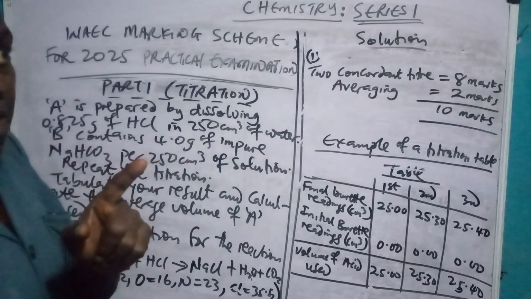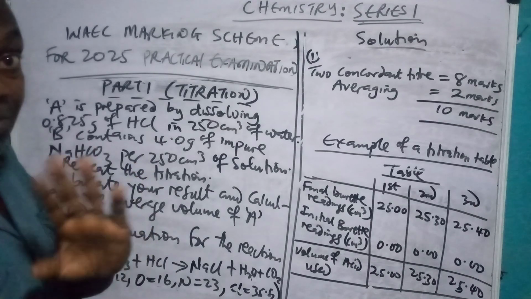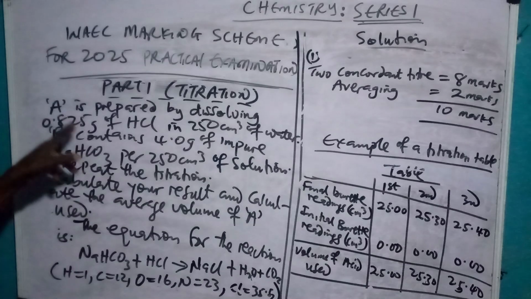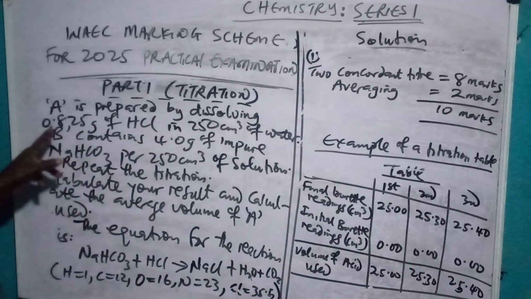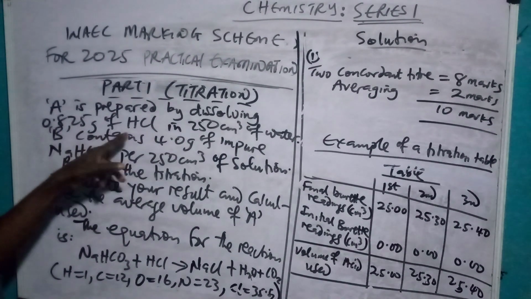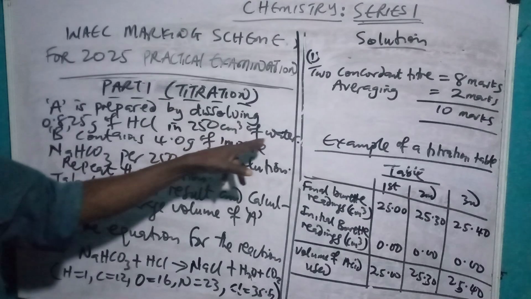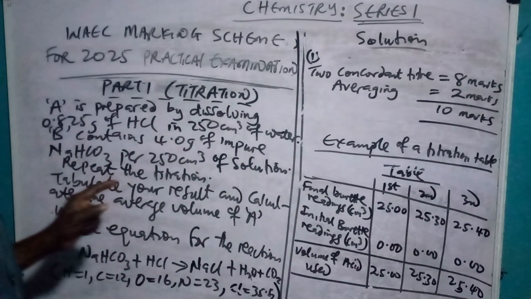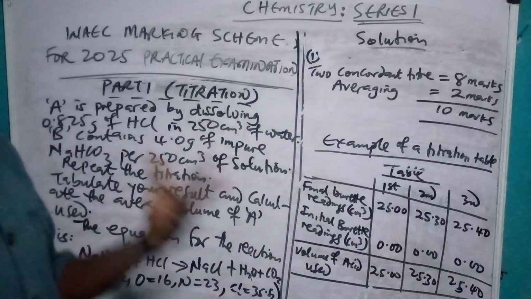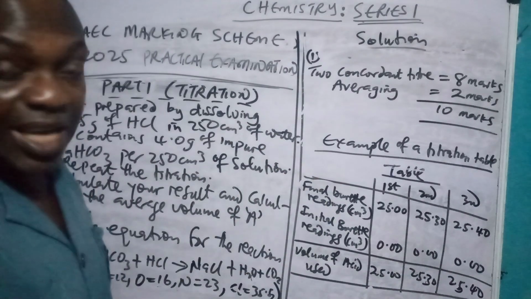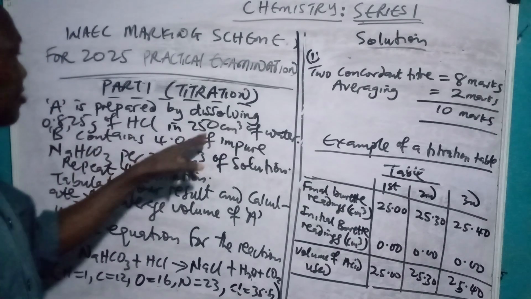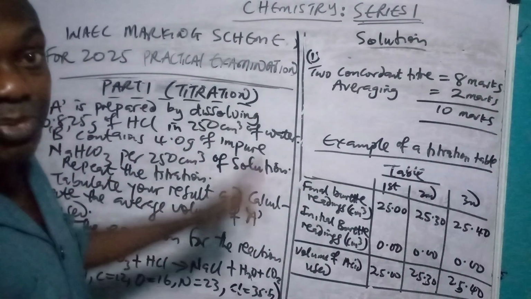So, this is the question you just did. A is prepared by dissolving 0.0825 gram of HCl in 250 cm cube of water. I told you in my previous video, once you have 250 cm cube, you cannot work with it. If you work with it, you lose marks unnecessarily. I'm going to clarify it again. You see, 250 cm cube, you have to standardize it to make it 1000 or multiply by 4.